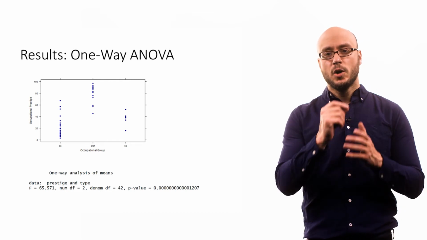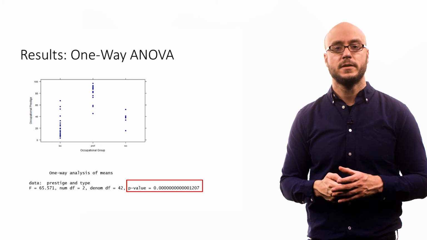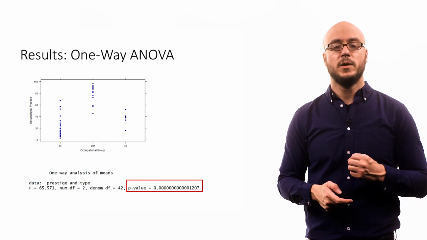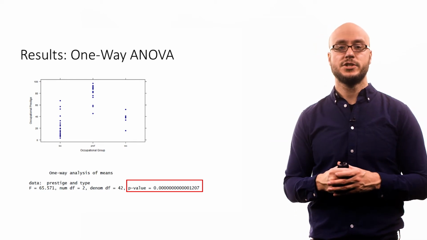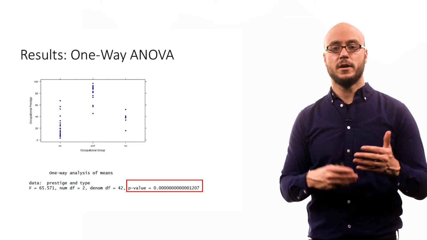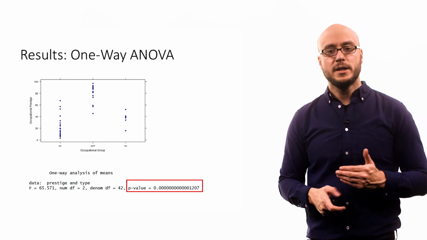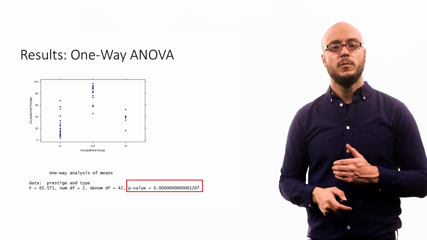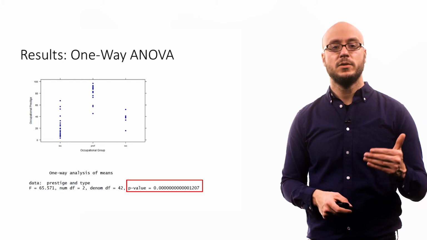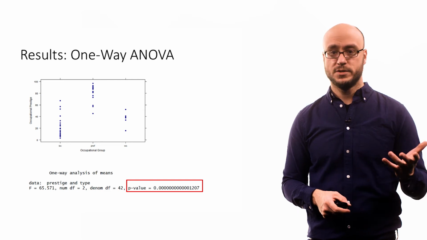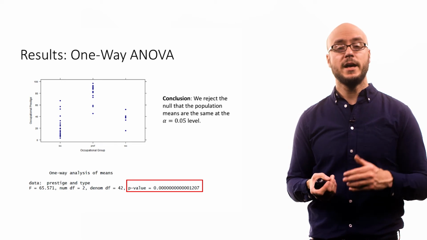Each occupation has a particular level of prestige, which is a continuous variable. Then we can ask, do the means of these groups really differ from each other? So we can conduct a one-way analysis of variance. The null hypothesis is that the means are the same for each set of occupations, white collar, blue collar, and professional. The alternative is that they're somehow different from each other. When we conduct a one-way analysis of variance, we find that the probability of obtaining a test statistic, or an F ratio, as extreme as the one we obtained is almost zero. What this suggests is that we can reject the null that the population means are the same for each group.